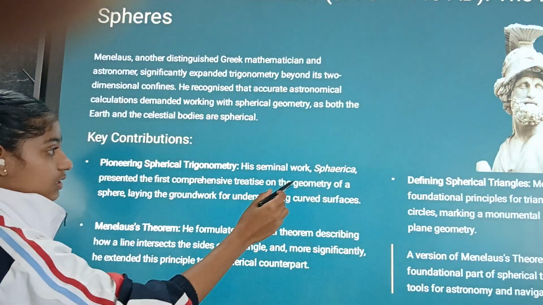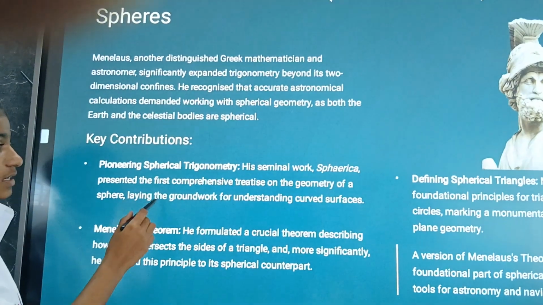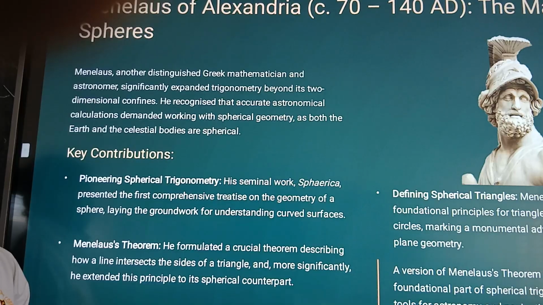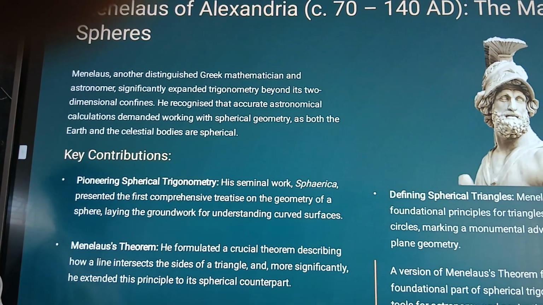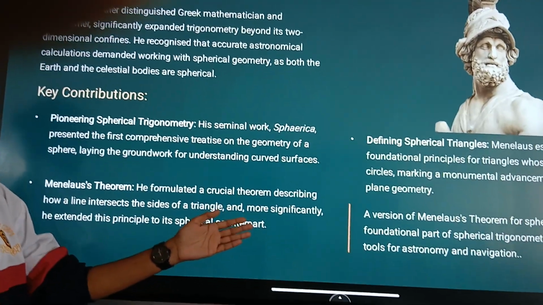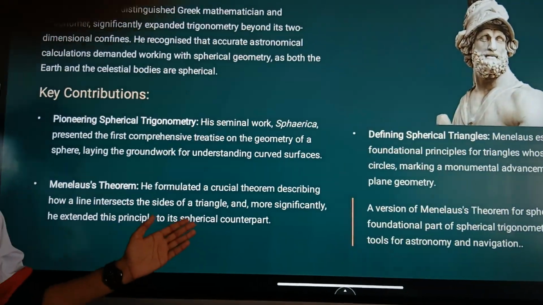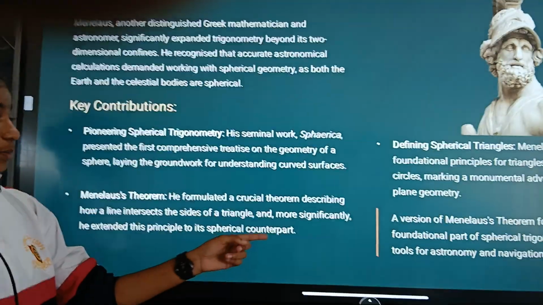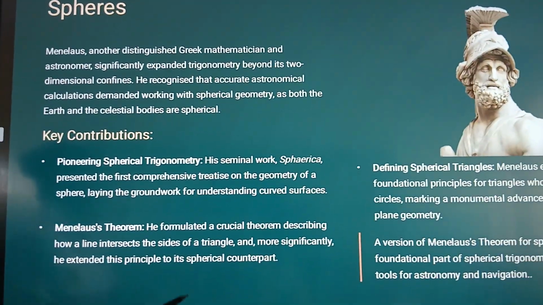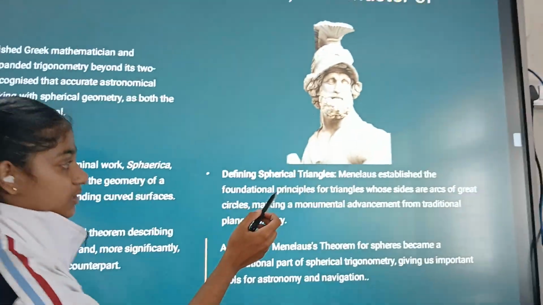His seminal work, Spherica, presented the first comprehensive treatise on the geometry of a sphere, laying the groundwork for understanding curved surfaces. Menelaus' theorem. He formulated a crucial theorem describing how a line intersects the sides of a triangle and, more significantly, extended this principle to its spherical counterpart. Defining spherical triangles.